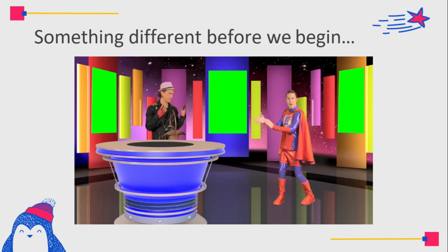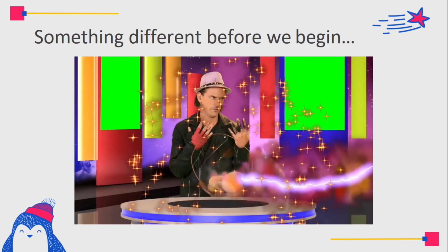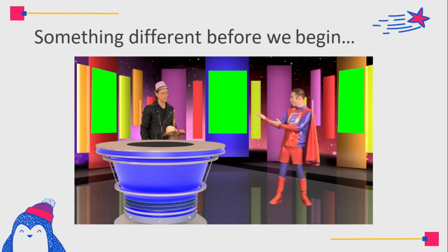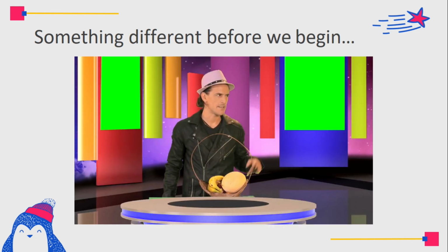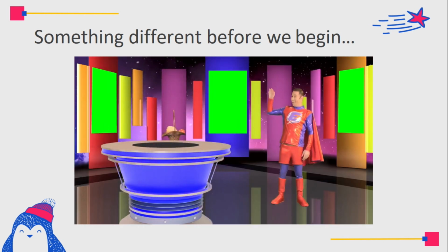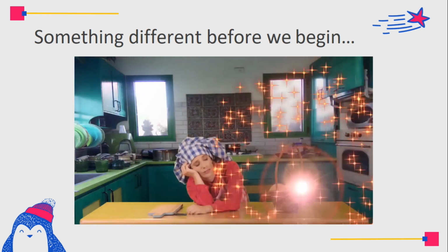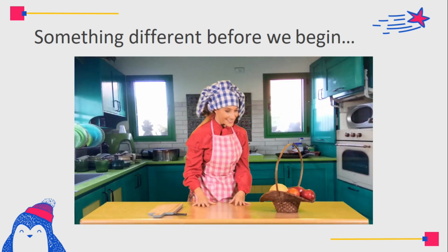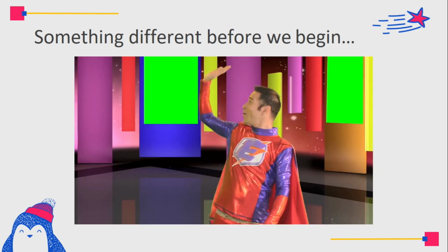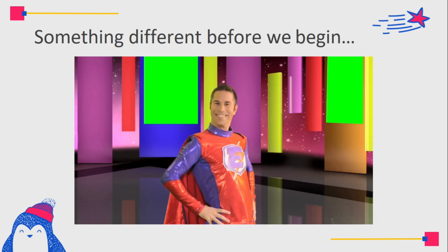It's time for superpower. Here's the missing fruit. English boy, I'll be back. My fruit! Thank you, English boy. You're welcome. It's time for a super song.